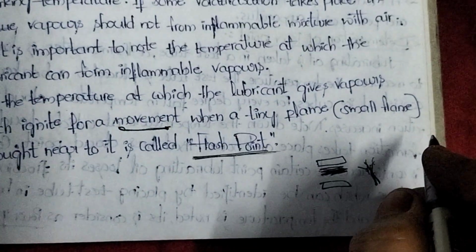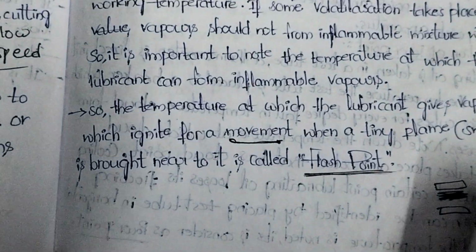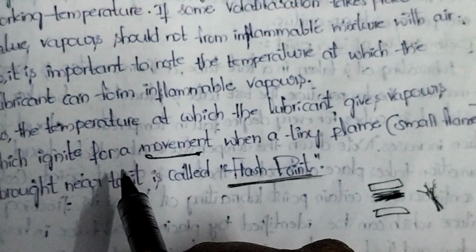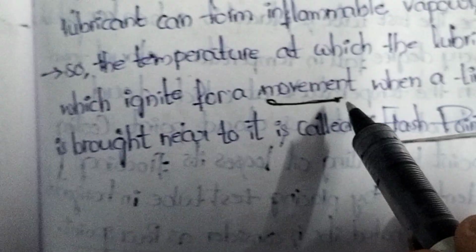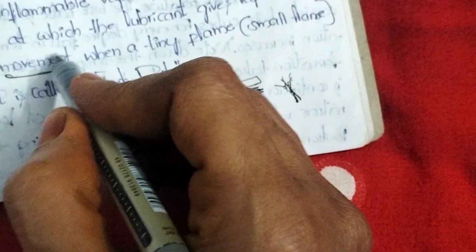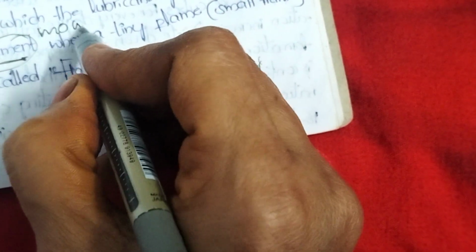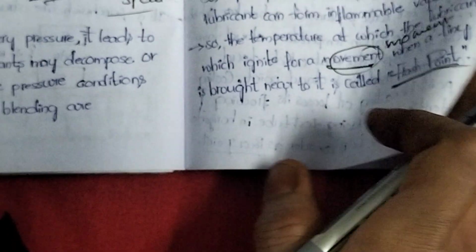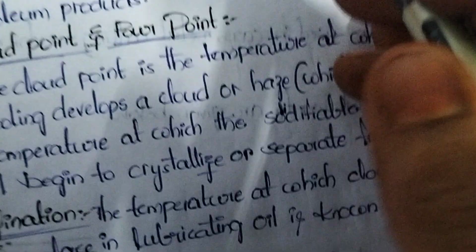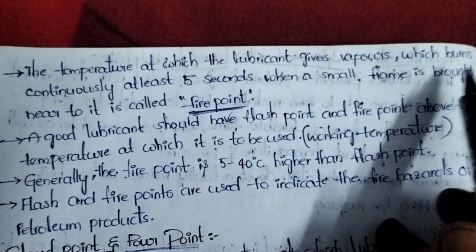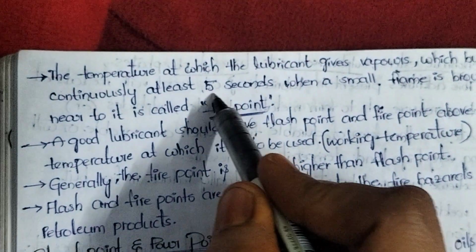It is not burning for 2 seconds, 3 seconds, 5 minutes; just a spark. The temperature at which the lubricant gives vapors which ignite for a moment is called the flash point. Next, fire point is the temperature at which the lubricant gives vapors which burn continuously for at least 5 seconds.